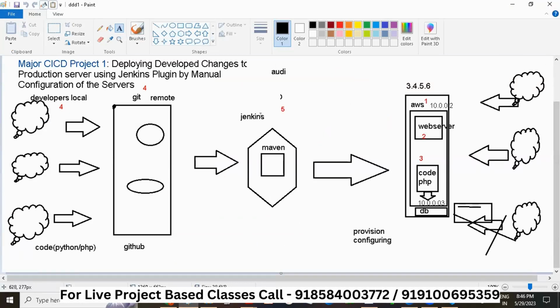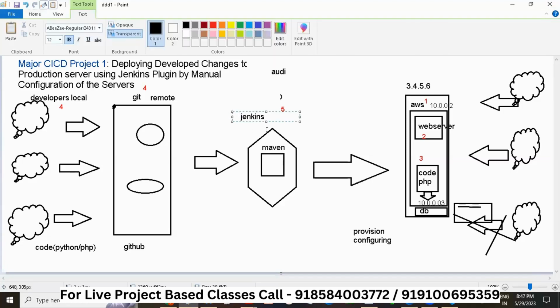We are not using Jenkins to create it. Jenkins is just a tool. So we are creating it in AWS, like we'll be creating a virtual private network. Let me continue, you will understand. Jenkins is a tool. Jenkins is a CI, an integration tool.